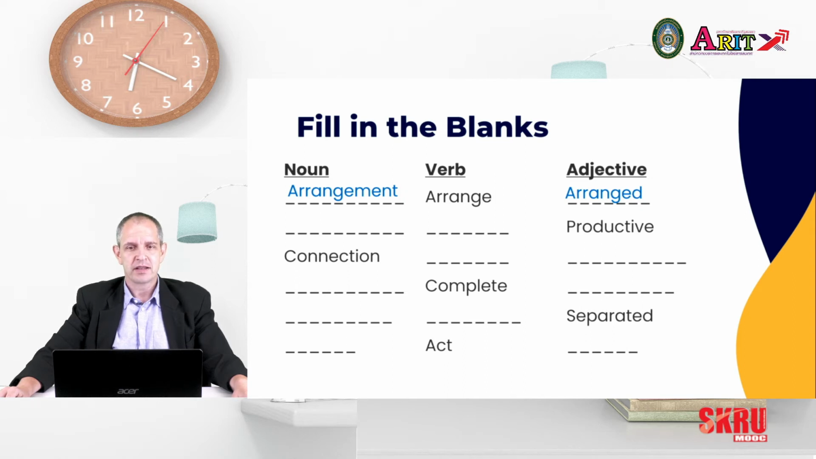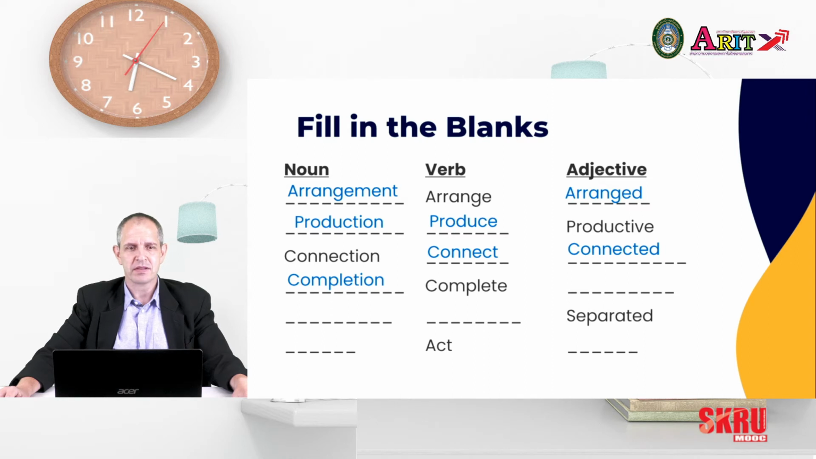Our next is productive. That's the adjective. What are the noun and verb forms for productive? Take a moment and give it a think. Did you get production? How about produce? Okay, now we start with a noun, connection. What's the verb and adjective form of connection? Connect. And as an adjective, connected, or connecting if you use ing.